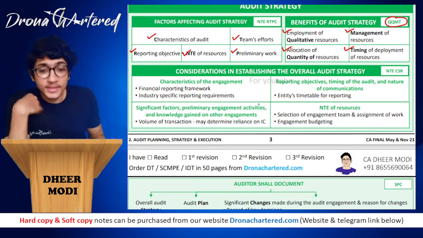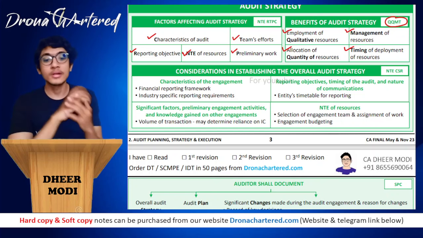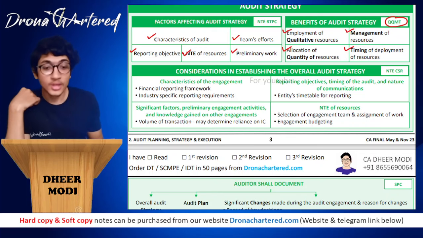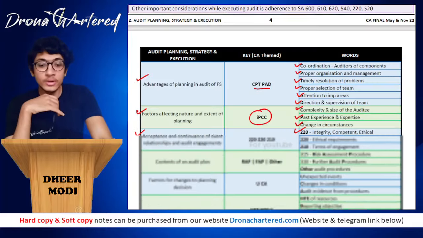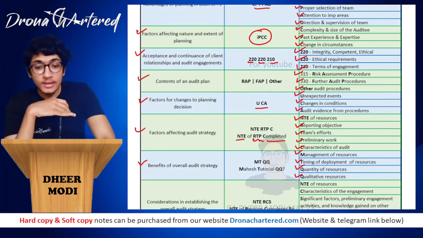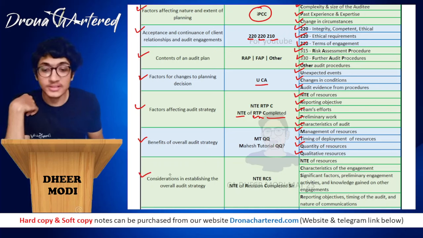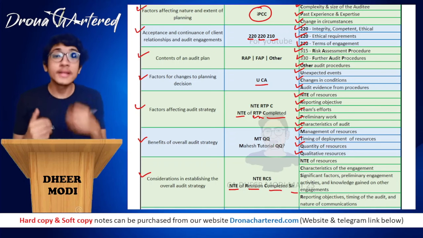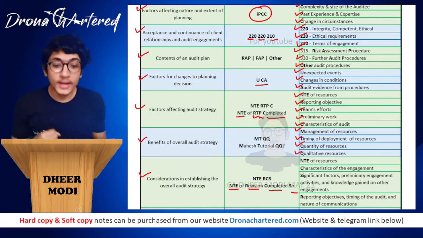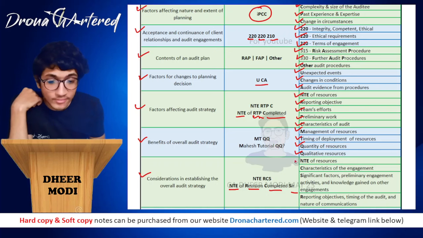Great. Now next is your considerations in establishing the overall audit strategy. That is, what factors will you consider while setting the audit strategy. The key over here is NTE CSR. We'll see what our key means. So NTE CSR is your consideration in establishing the overall audit strategy. Nature, time and extent of resources. First, what did we do over here? We did NT of RTP. Now we are doing NT of resources.